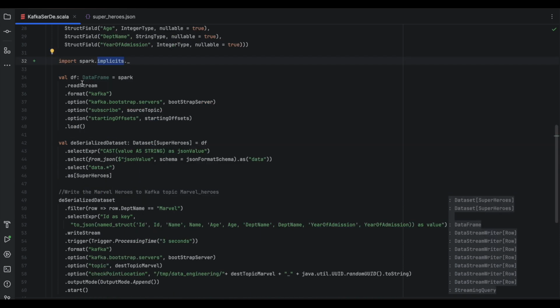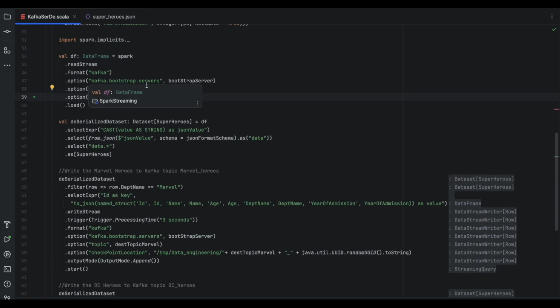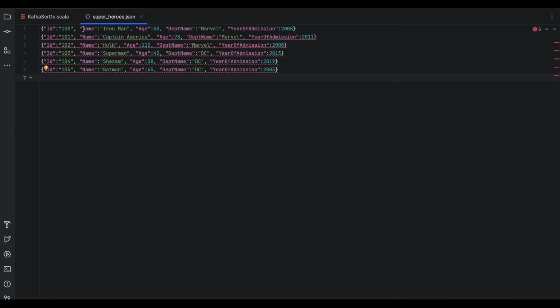Now we are creating a data frame by reading the Kafka topic. We are saying the starting offset as latest. The data in the Kafka topic is in the JSON format, so we are not bothered about the key. We are just casting the value as a string. Now whatever value came in, we know that this is in the JSON format.